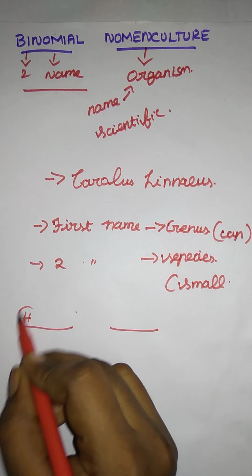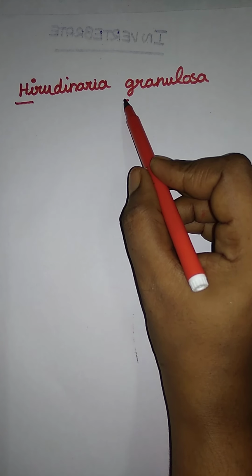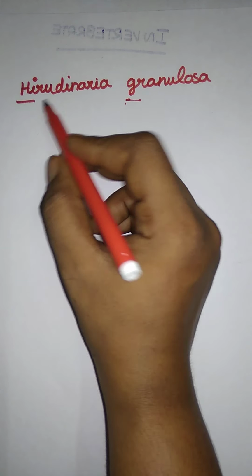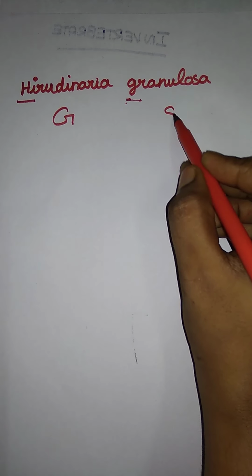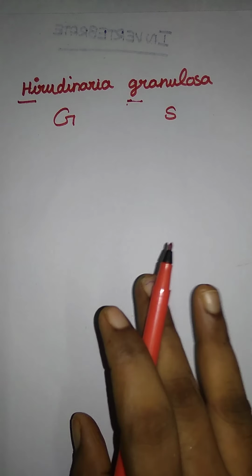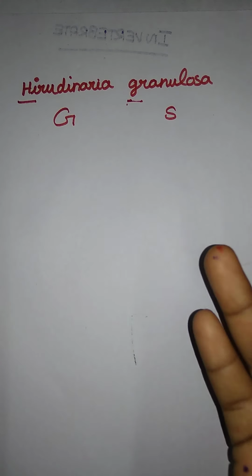Hirudinaria, so H starts with a capital. The first letter we write in caps, and the second word we write in a small letter. For all binomial names you write like that: the genus name is a capital and the species name is a small letter.